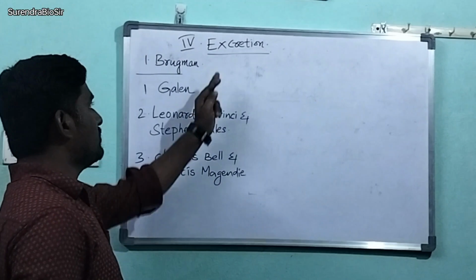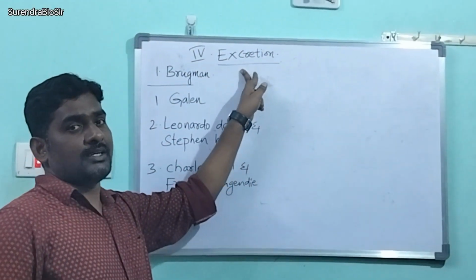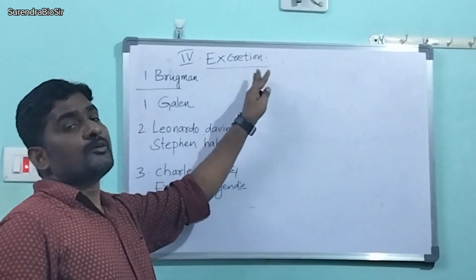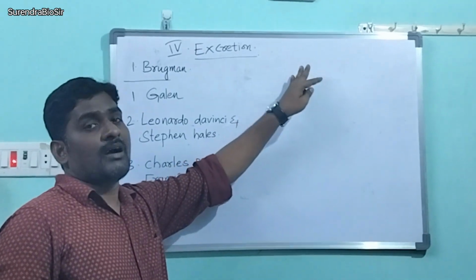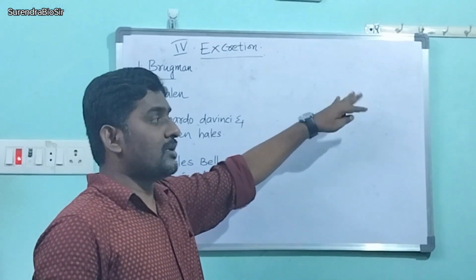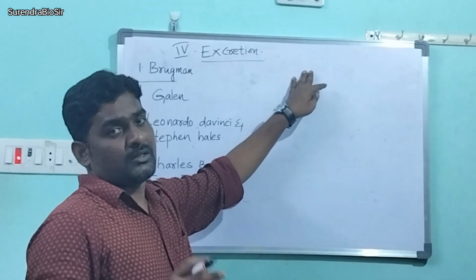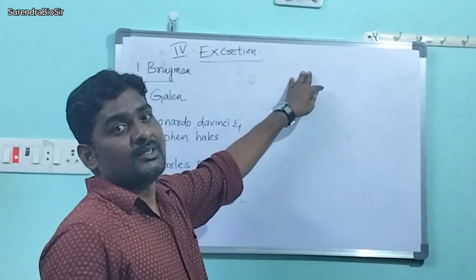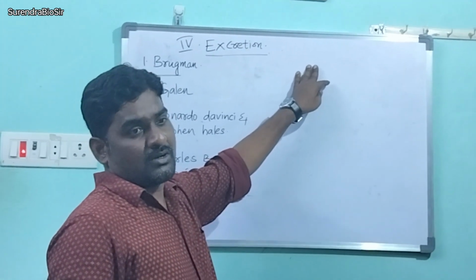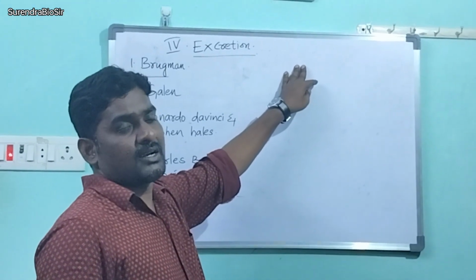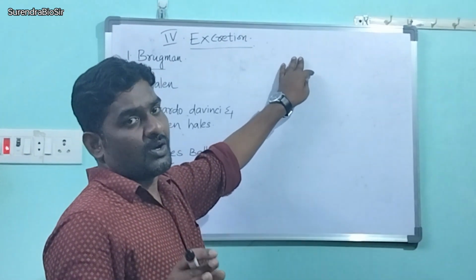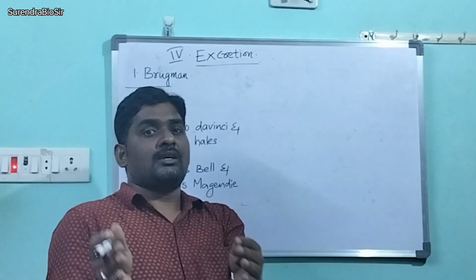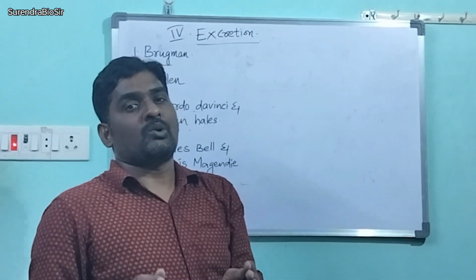Okay, right. So here, in the fourth chapter we have only one scientist, Mr. Brugman. What did he observe? Brugman observed that plants take water from the roots, that is, roots are absorbing water. Not only do they absorb water, sometimes they also secrete some substances. What are those called? Peculiar secretions. They release peculiar secretions back into the soil. That is why whenever you shift a potted plant from one place to another, you get a smell, called a peculiar smell.